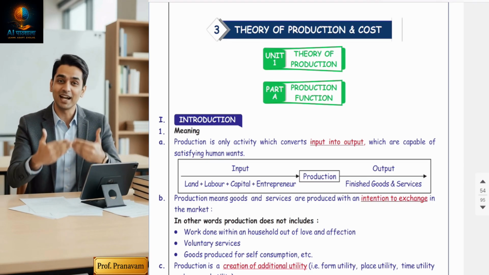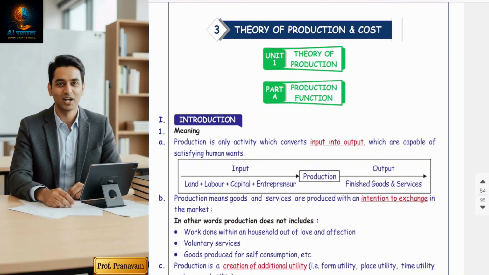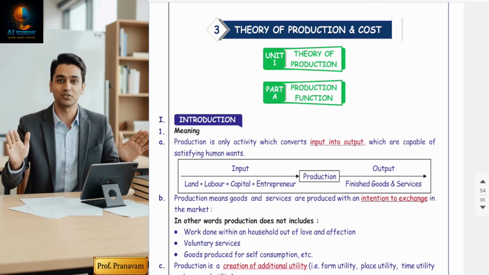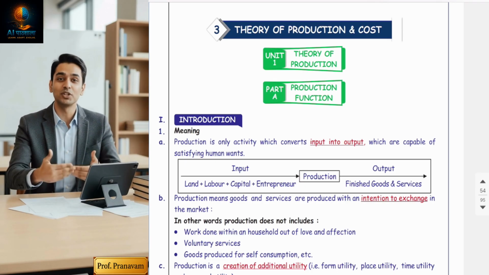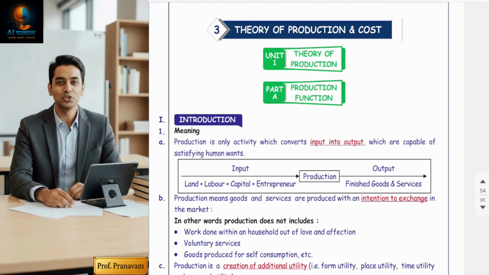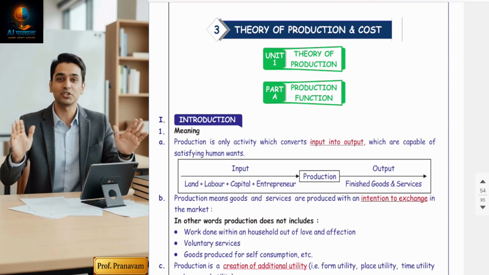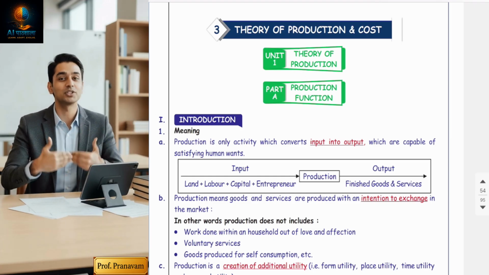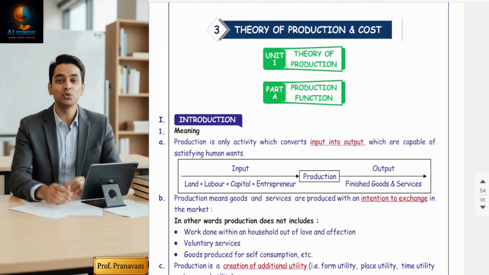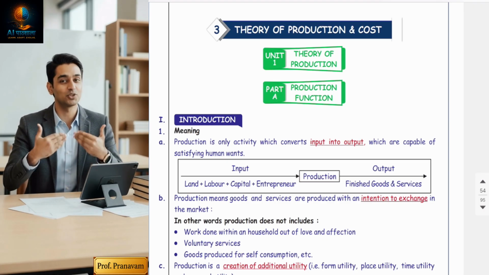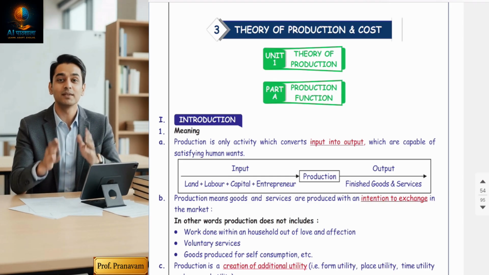Okay, so now one advice before you go through my revision video of production: I suggest first you go with the cost. Because on the basis of cost I have explained production function. No doubt production function is actually the principal chapter and cost is derived from production, but sometimes it's good to go reversely, because you people are commerce people, accounts people. So cost is a monetary concept and production function is a non-monetary concept, so it's a bit technical. If you know the cost, then you will be able to understand this topic much better.